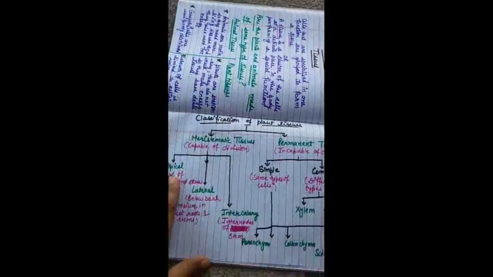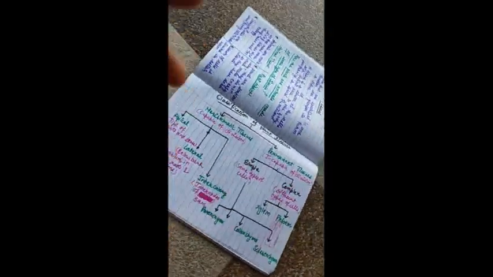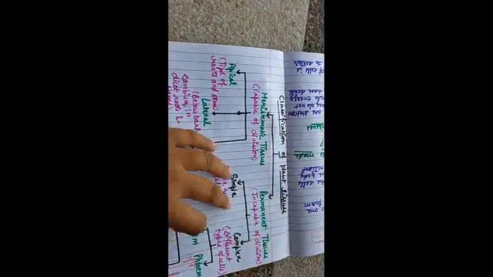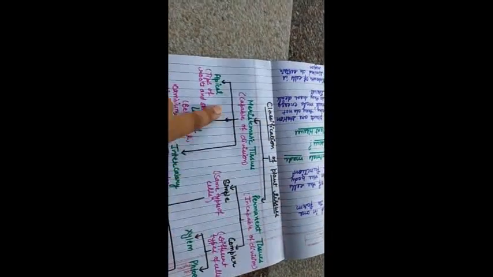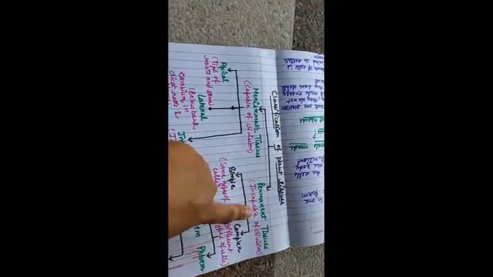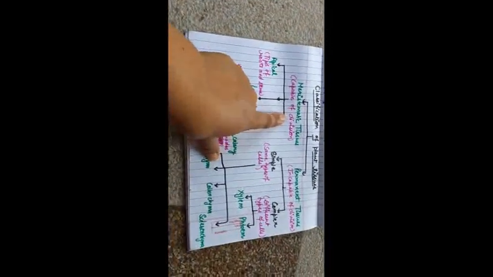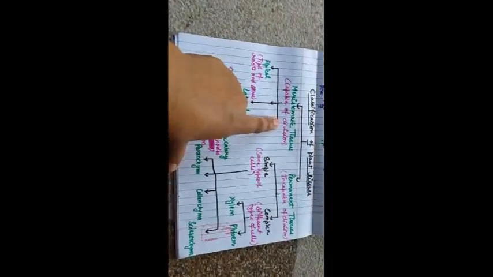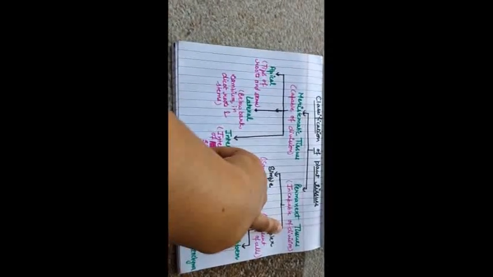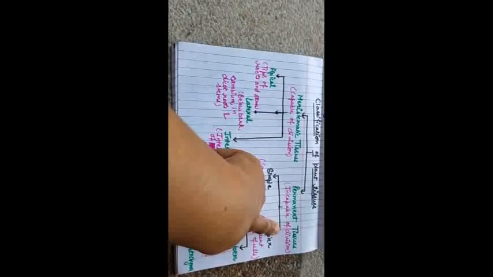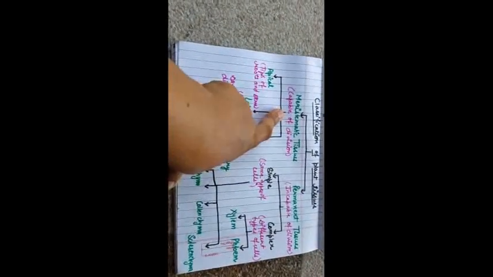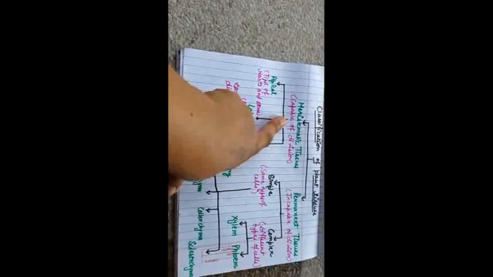Now next is the classification of plant tissues. Plant tissues are of two types: meristematic tissues and permanent tissues. Meristematic tissues are those which are capable of division. But permanent tissues are incapable of division; they take up a permanent size and shape and perform a special function. Meristematic tissues are also called dividing tissues.